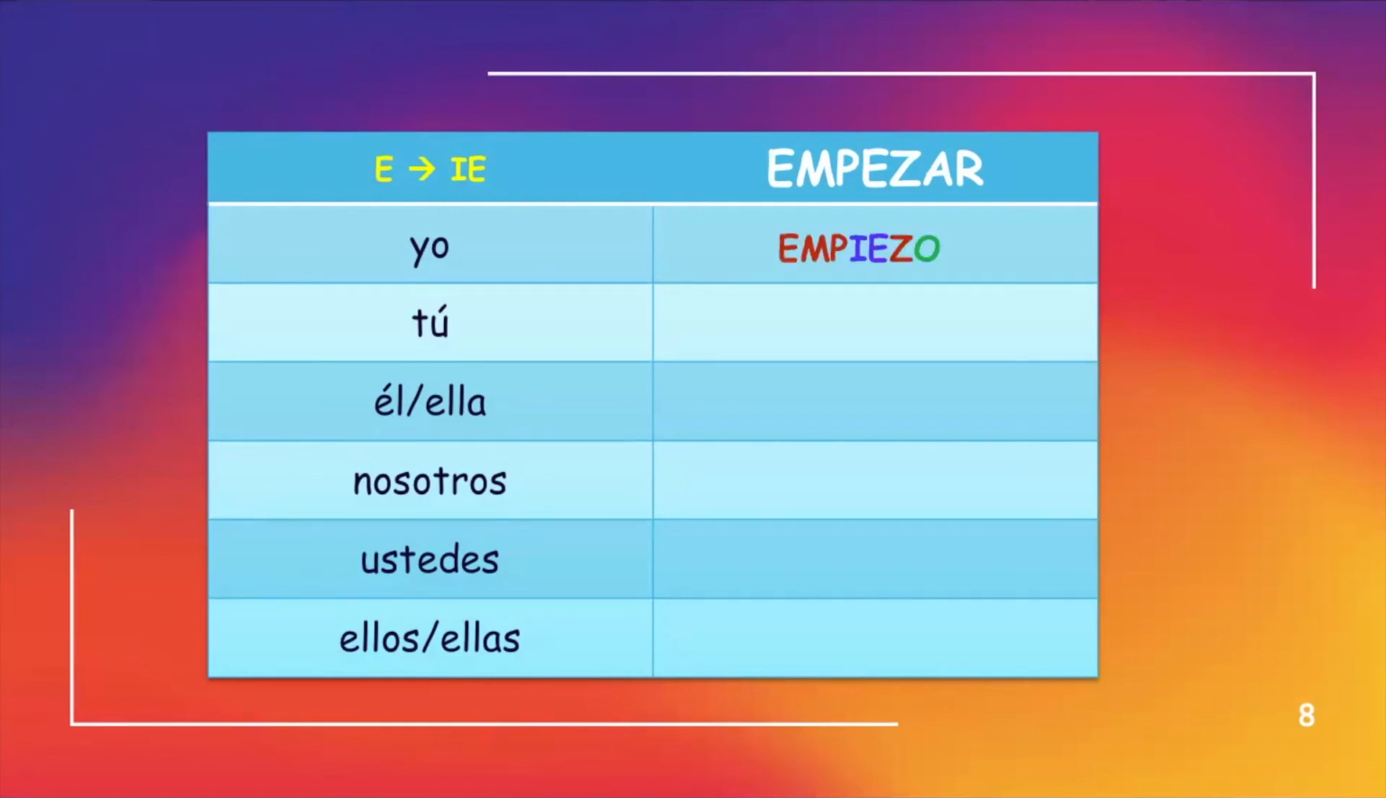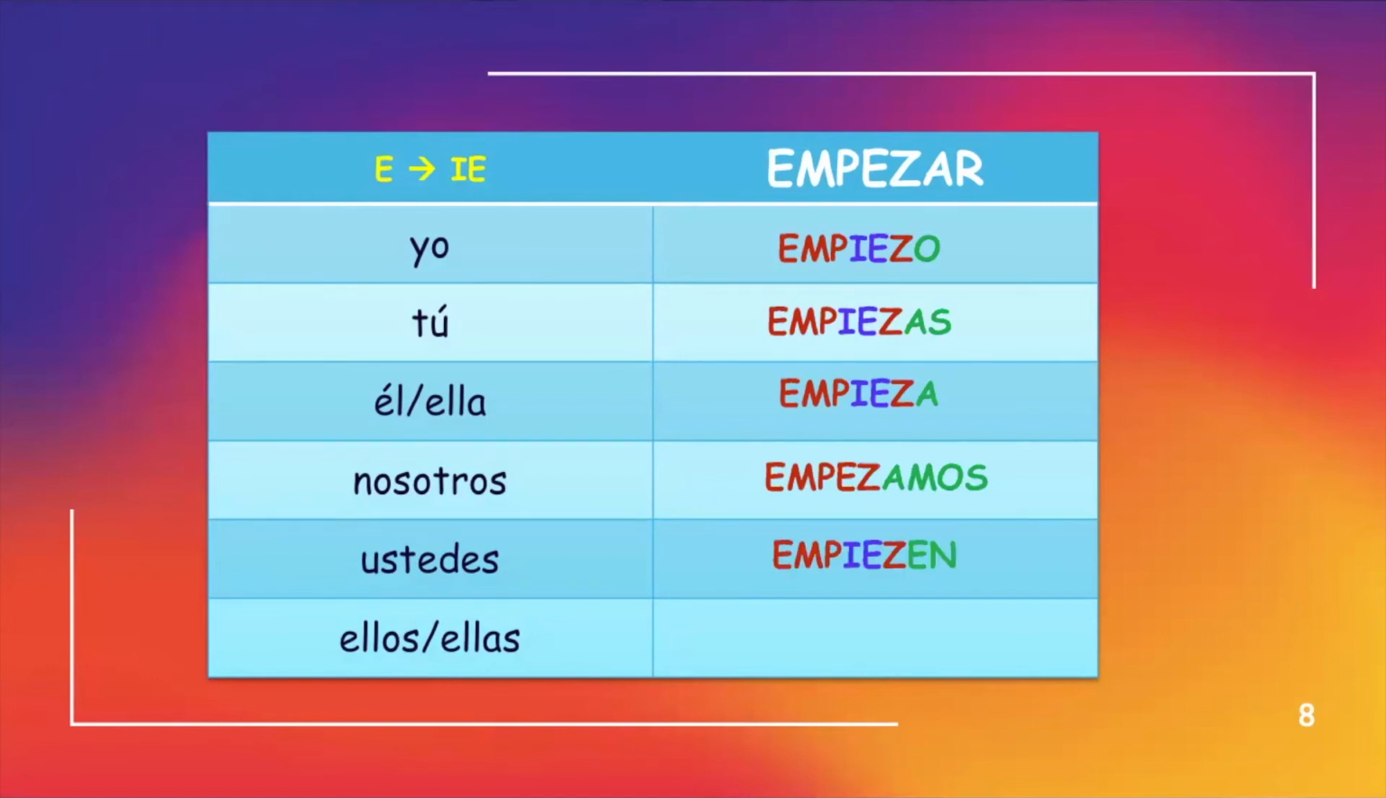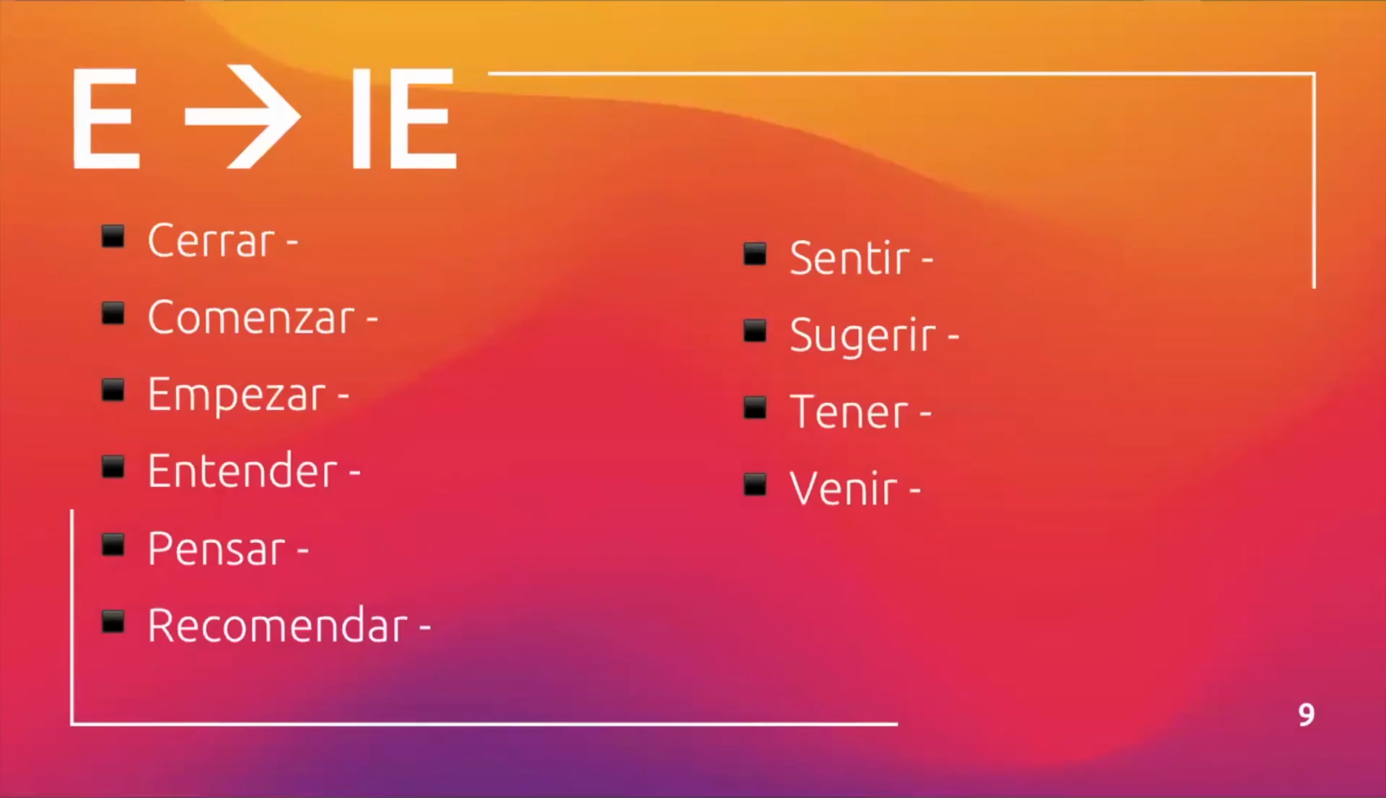Yo empiezo means I start. Tú empiezas, you start. Él or ella, he or she starts. Nosotros, no change. Empezamos. Ustedes empiezan. You all start. And ellos or ellas empiezan. They start. Here is some more E to IE stem change verbs.